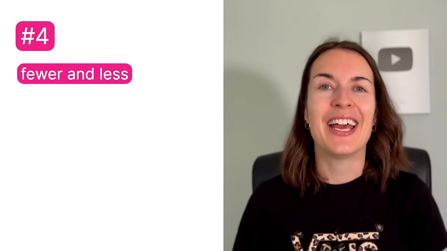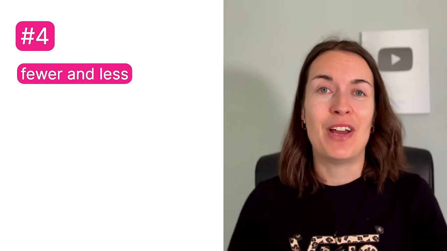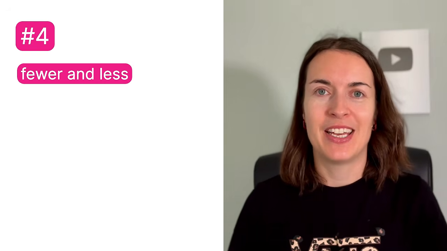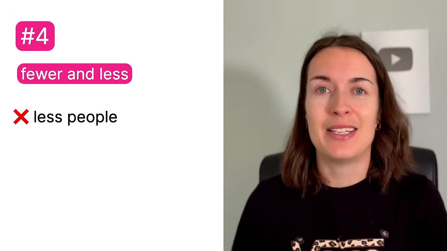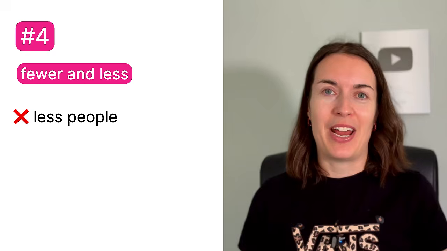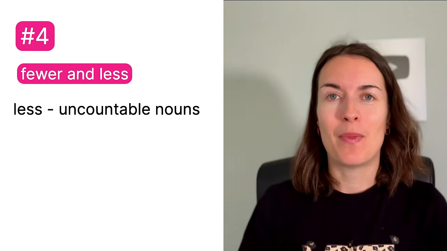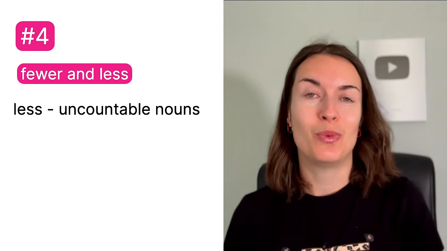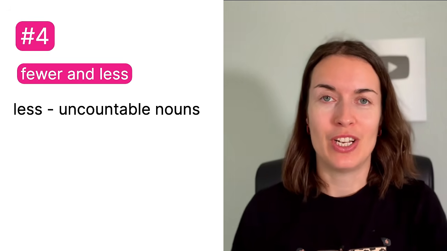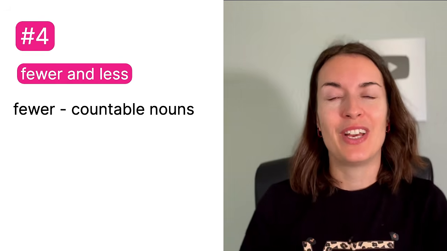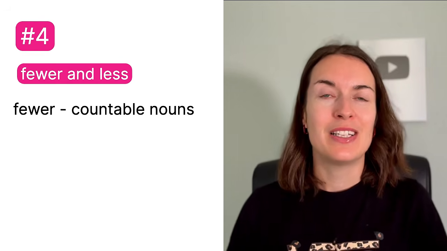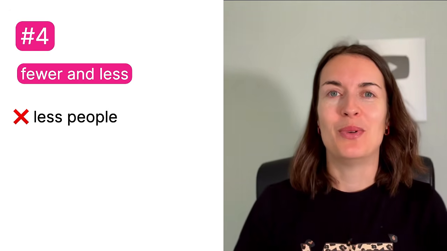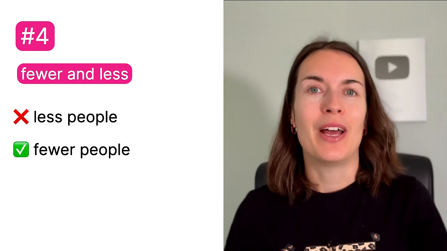Fewer and less. This is a very common mistake that even native English speakers make. A lot of native speakers say less people, but that's incorrect. So less is something that we use with uncountable nouns. For example, less water, less information, but fewer is for countable nouns. So things or people that you can count. So we don't say less people, we need to say fewer people.